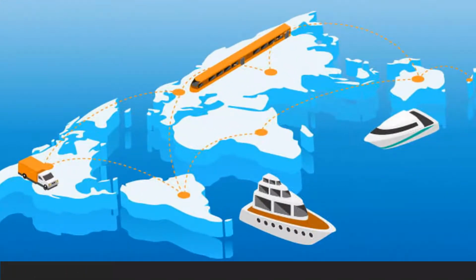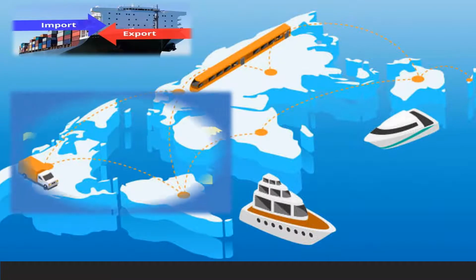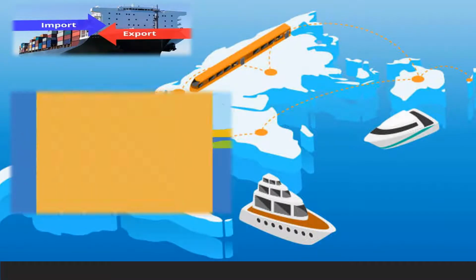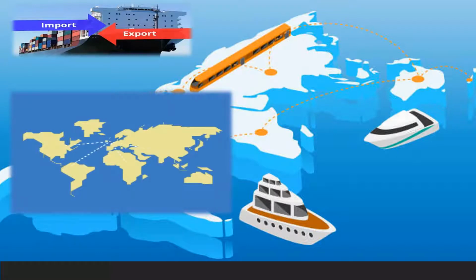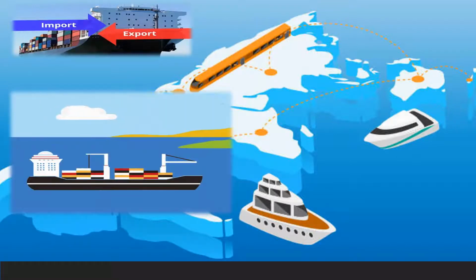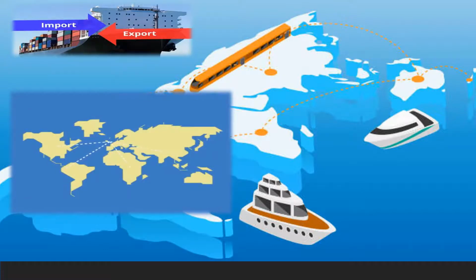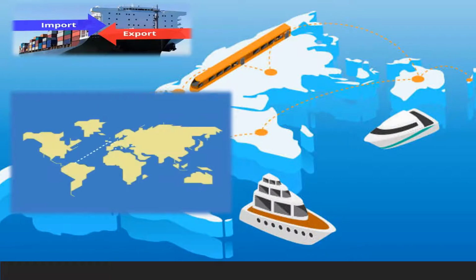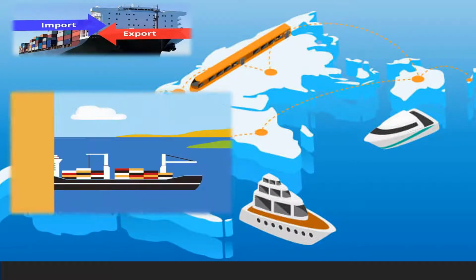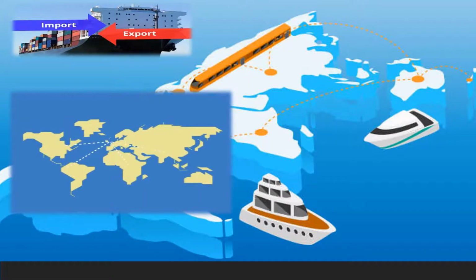Now, moving ahead with another concept of international trade, that is import and export. Let us try to understand what is meant by import and export. Students, you all know that trade is an economic activity, and the economic life of people is interdependent. You also know that not all the goods and commodities which we utilize in our day-to-day life are necessarily produced within our own geographical boundary.